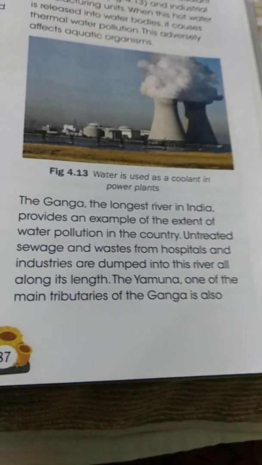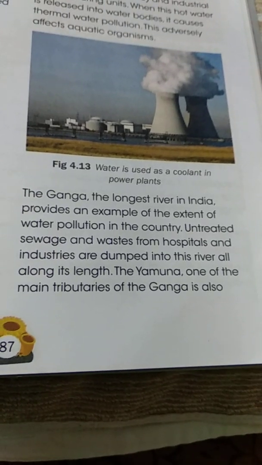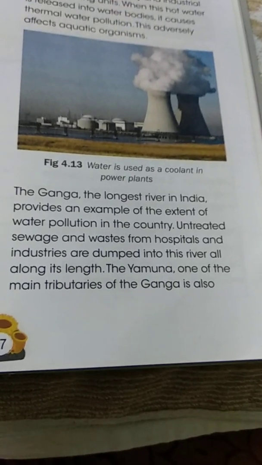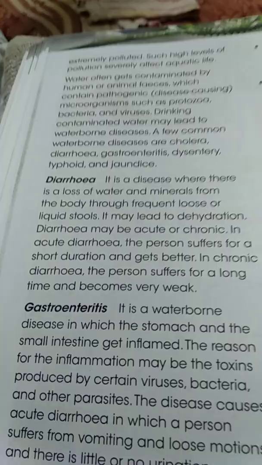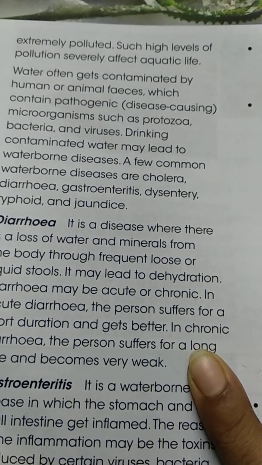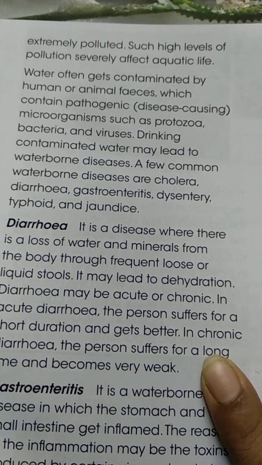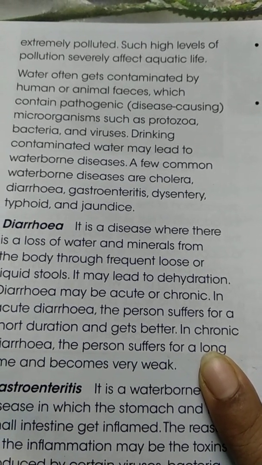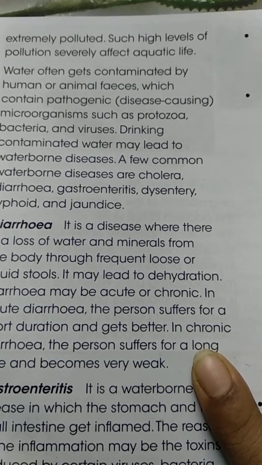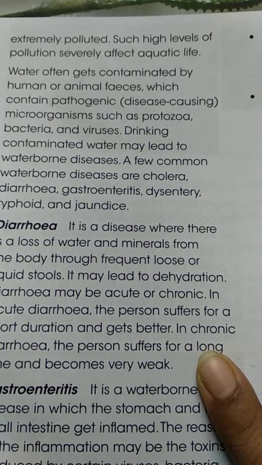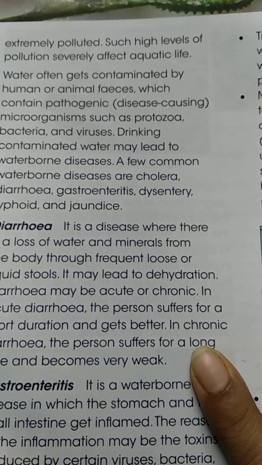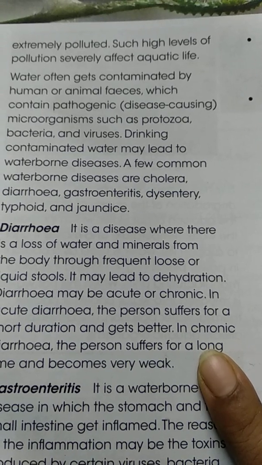Now during this coronavirus time, when everything is locked down, the color of the Yamuna's water has changed and it has retained its dignity. As the water is being polluted, humans and animals face many problems, and microorganisms such as protozoa, bacteria and viruses are produced in this water, which make the water unhygienic.